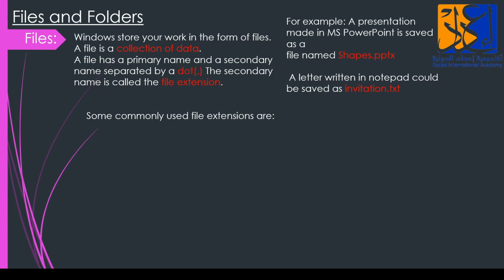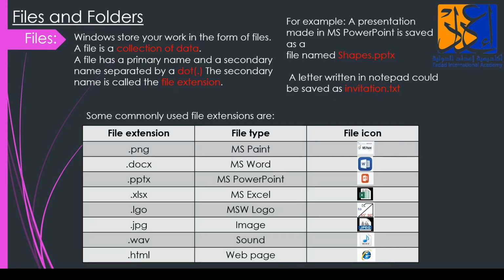Some commonly used file extensions, let us see what some of the used file extensions are. Now here we can see a variety of file extensions with their file names and the file icons. The first one is .png. This is the secondary name, the file extension name, of Microsoft Paint, and this is an icon of it. Then .docx, it is of Microsoft Word. This is an icon.